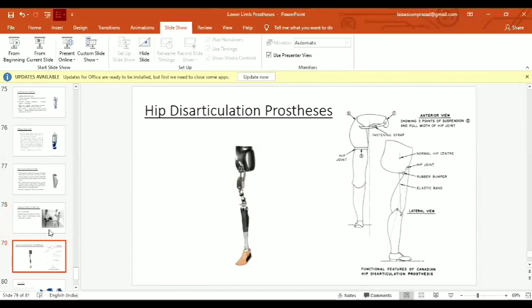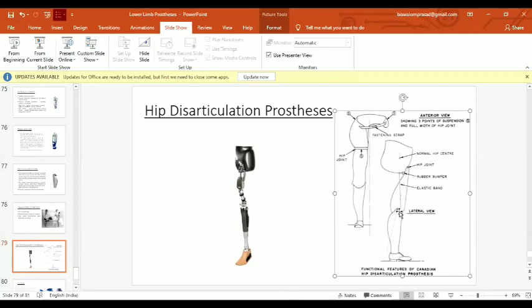Hip articulation prostheses. So you can see here, it is a socket from the proximal, then comes the single axis hip joint, then a pylon extension, thigh section extension, then comes the knee unit, and then comes the pylon extension, then the foot unit. And here you can see the left one is a very traditional design, while the right one is the very advanced design available right now. In the traditional one, the socket, then comes the thigh section made of wood or foam, then the knee section, then the foot.